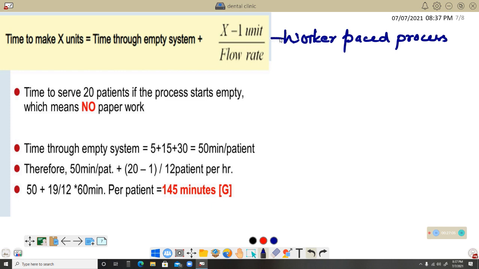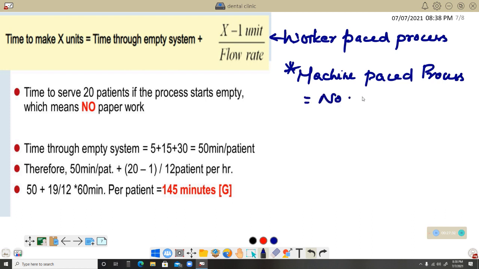For that we use this particular formula. Apart from this one, there is another case which we call machine paced process. In this particular situation, for a machine paced process, the formula is not like this, but it is equal to